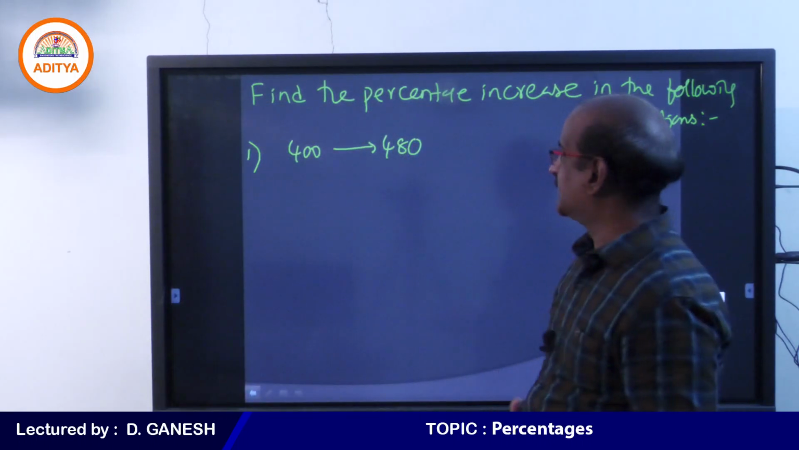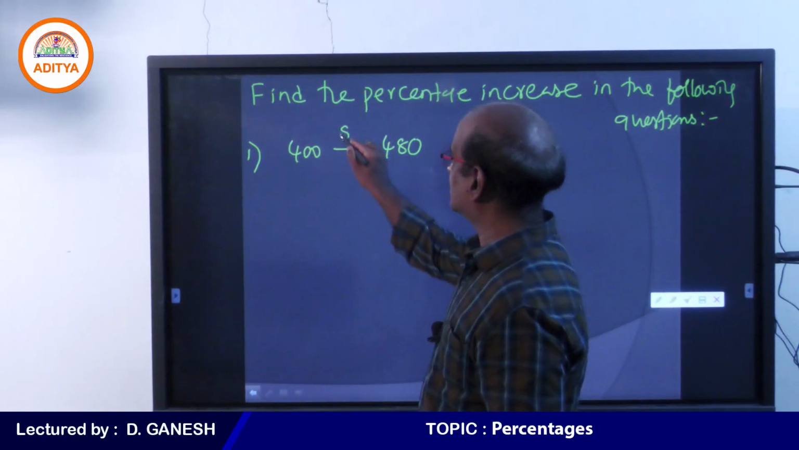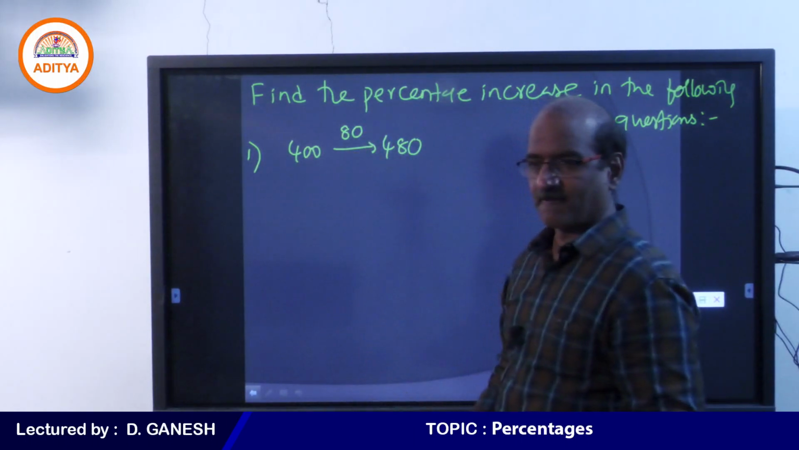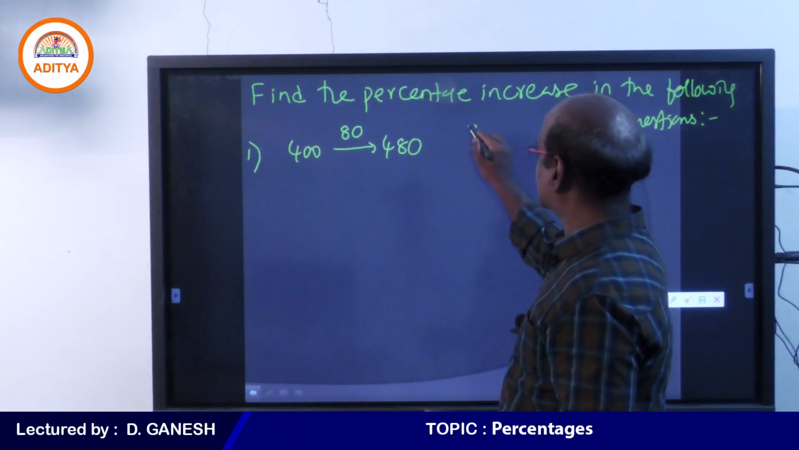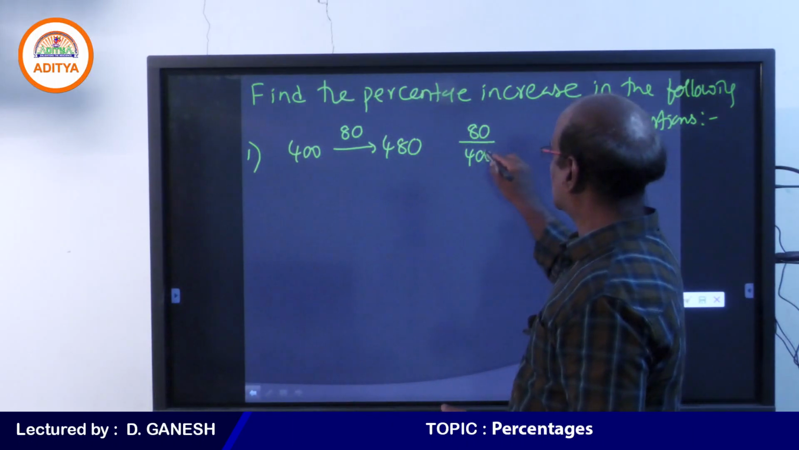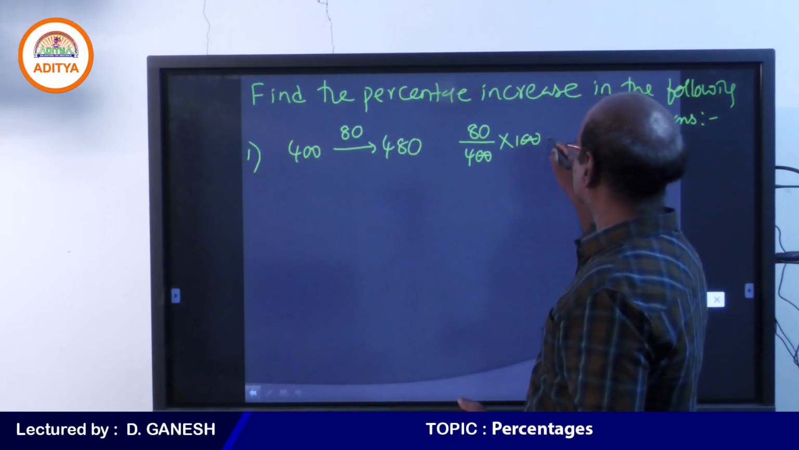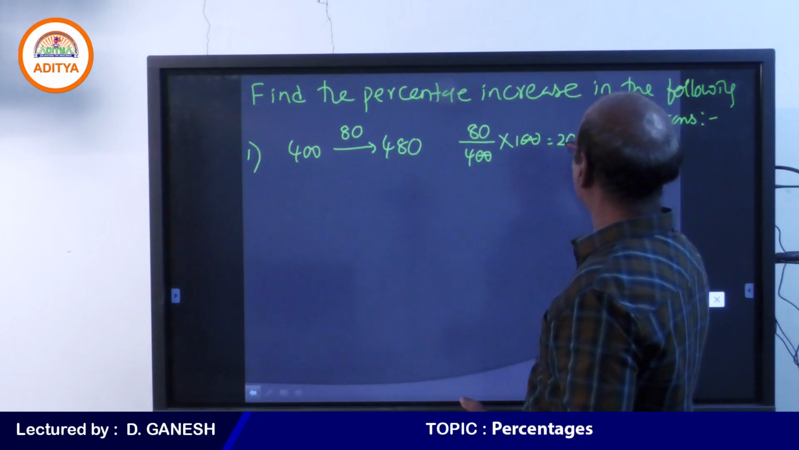So how do we do it? 400 becomes 480. We can see that the value increases by 80. When it comes to percentage increase, what we do is 80 by 400 into 100. Therefore, your answer is 20%.